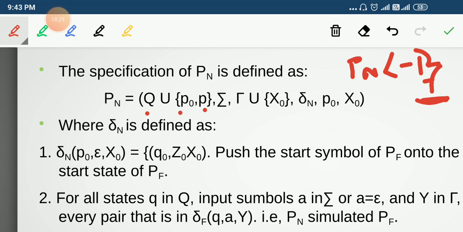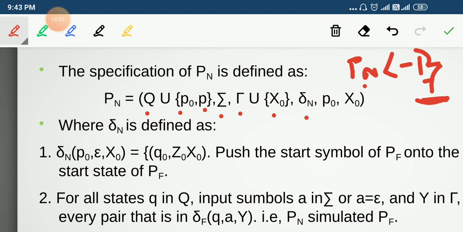Sigma is our usual input alphabet, and Gamma represents the stack alphabet of our Pf, and with that we are going to add our X0. This X0 represents the bottom stack symbol of our Pn.